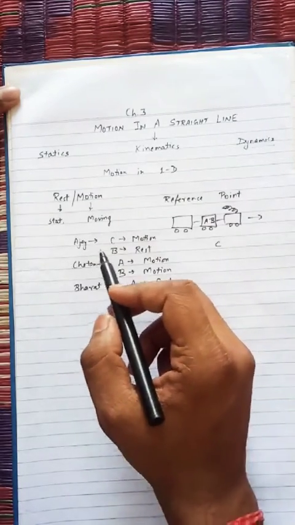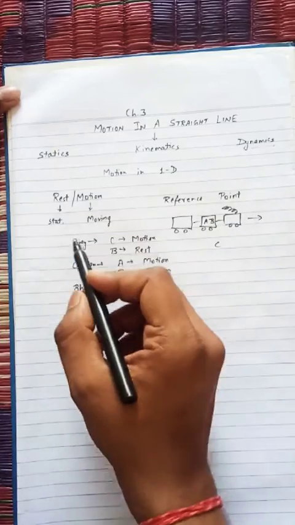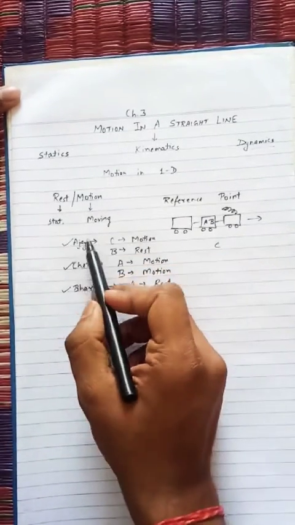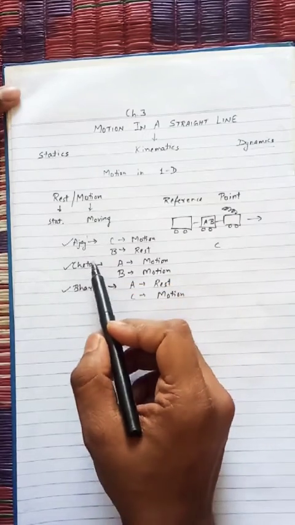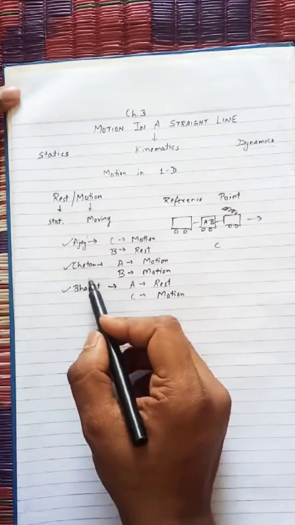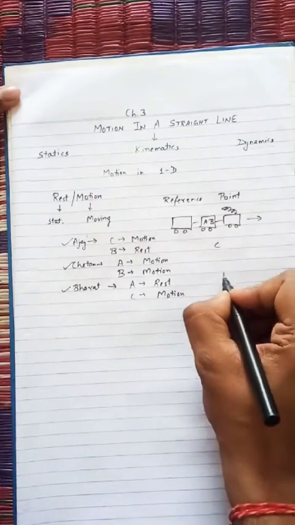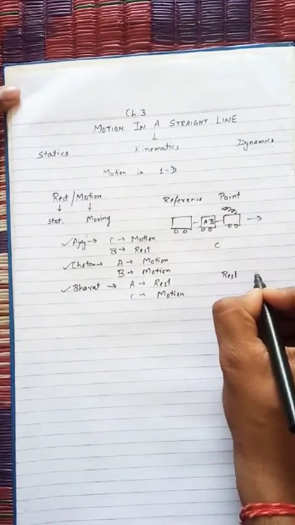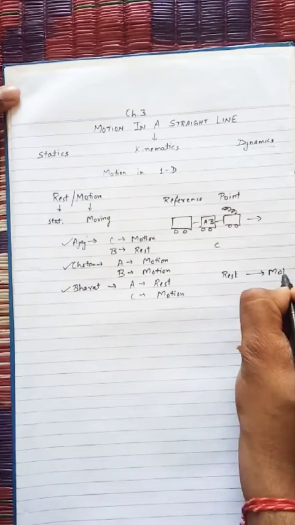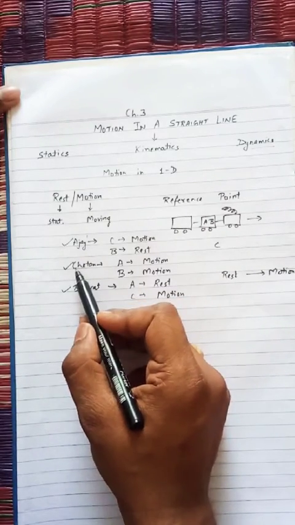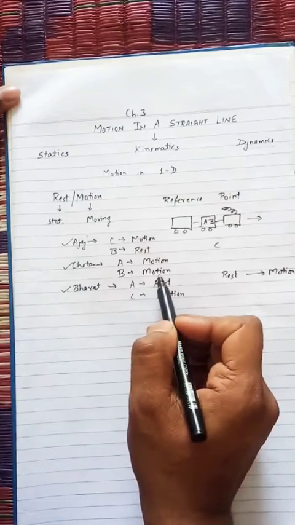So, what is reference point? Reference point is the point which decides the motion or rest. In this situation, Ajay is the reference point. In this situation, Chetan is the reference point, and in this situation, Bharat is the reference point. When the reference point changes, the object which was previously at rest may become in motion. As in this case, Bharat was at rest. When we change the reference point, then Bharat becomes in motion.